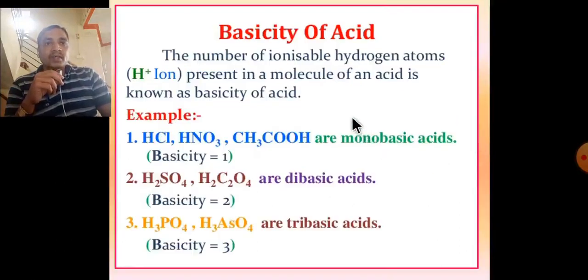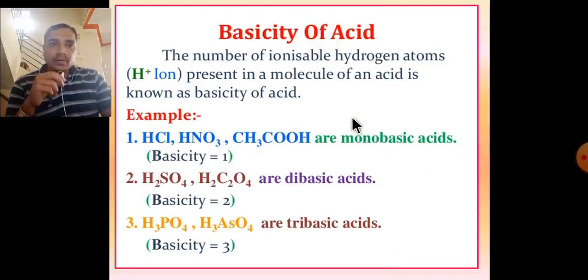Basicity of acid. The number of ionizable hydrogen atoms, that is H plus ions, present in a molecule of an acid is known as basicity of the acid. In these examples, in HCl, 1 H is ionizable, in nitric acid this H is ionizable, and in acetic acid this H is ionizable. Therefore, these are called monobasic acids. Basicity is equal to 1.